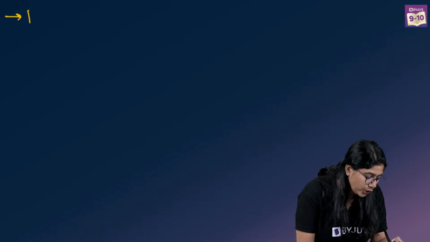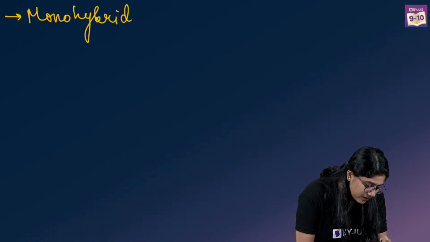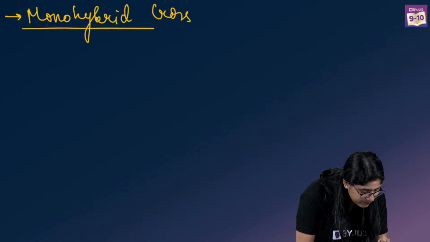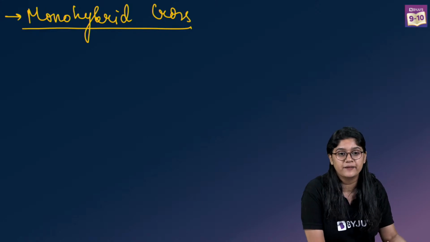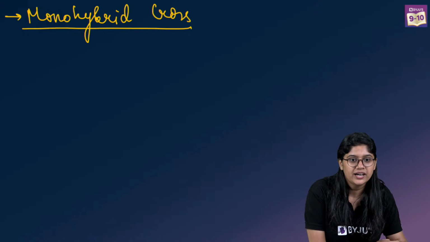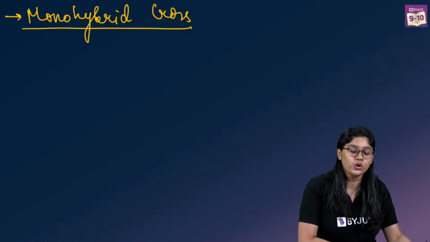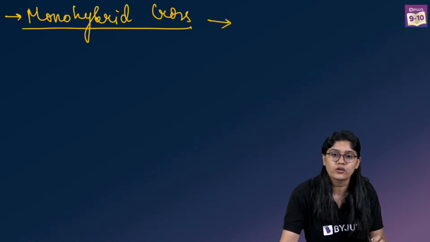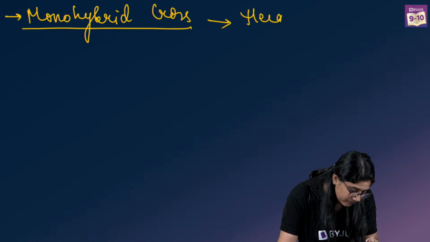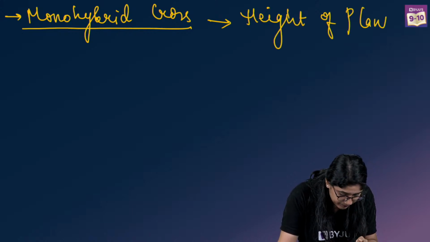Okay, everyone, now follow through this. Monohybrid. Okay, I am repeating it again. Clear? Monohybrid cross. All of you focus here. Can you see the screen? Very good. So let's talk about monohybrid cross, and we are talking about the height of plant.